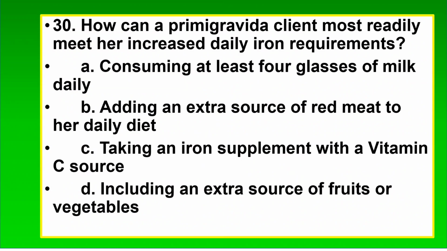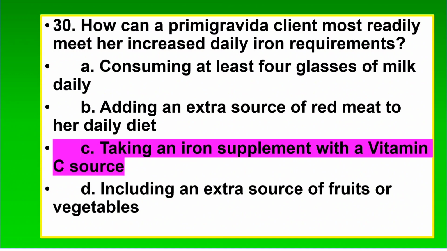30. How can a primigravida client most readily meet her increased daily iron requirements? A. Consuming at least 4 glasses of milk daily. B. Adding an extra source of red meat to her daily diet. C. Taking an iron supplement with a vitamin C source. D. Including an extra source of fruits or vegetables. The correct answer is C. Taking an iron supplement with a vitamin C source.